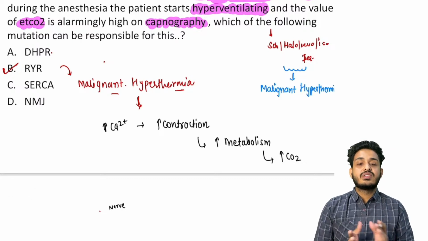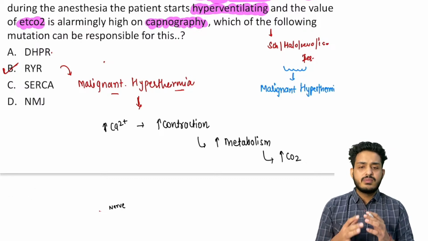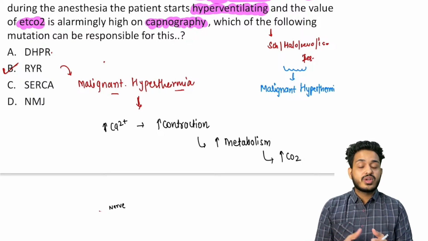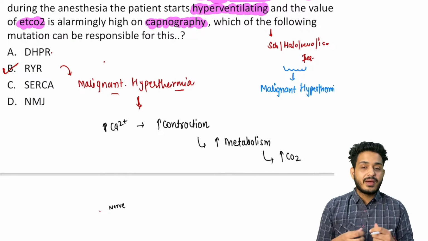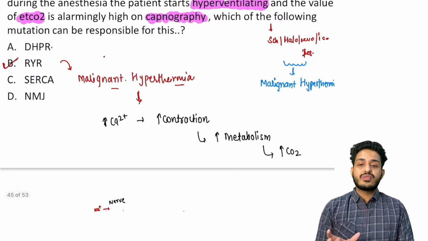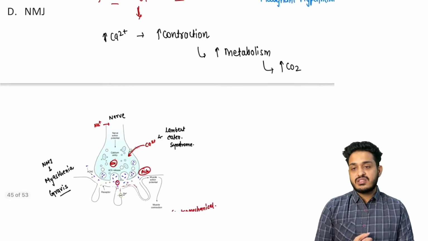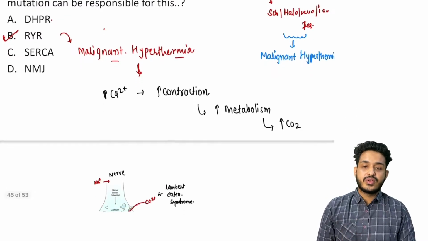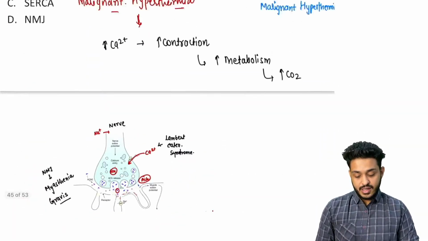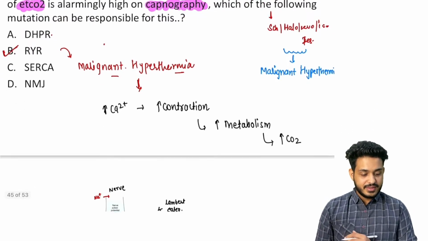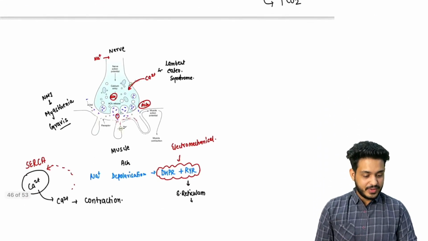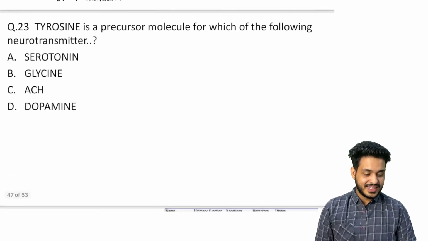Otherwise what will happen, because of contraction in the vessels, there will be vasoconstriction. In the nerve cells, there will be exocytosis, right? So this is a deadly condition. What we need to do, we need to decrease the calcium release. And what is the drug of choice? That is going to be your IV sodium dantrolene. You understand the complete thing about this particular topic, right? Very good. I'm getting the right answers, right?